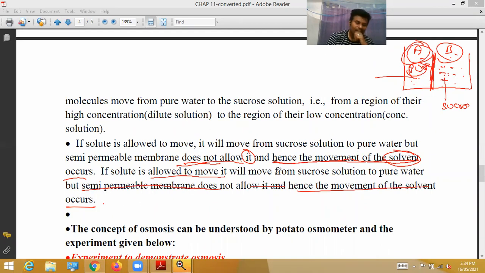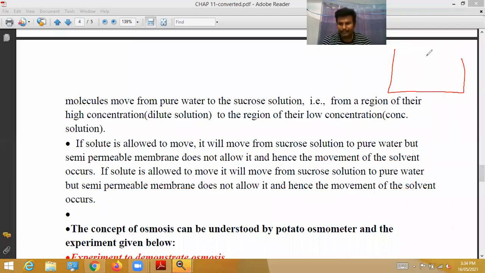This is the information about osmosis. A very simple experiment. Pure water always has higher temperature, pressure, and high concentration, so those molecules move. For example, if you want to understand clearly, this is C, it is A, it is B, and it is a semi-permeable membrane.